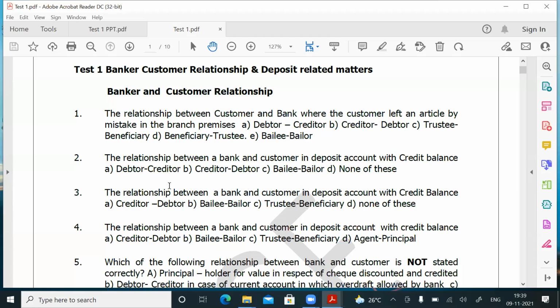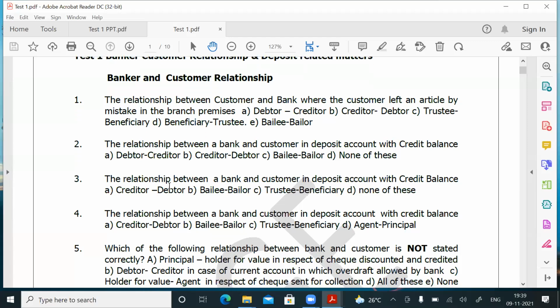You see the same question, question number 2, I have repeated as question number 4. The relationship between a bank and customer in deposit account with credit balance. Creditor, debtor, Bailee, Bailor, trustee, beneficiary, agent and principal. Here, none of this is not there. Here, debtor, creditor is not there. Normally, the relationship between a bank and customer is debtor, creditor. If that option is there, you have to tick debtor, creditor. So in question number 2, you have to tick A. In question number 3, debtor, creditor option was not there. So you have to tick none of this.